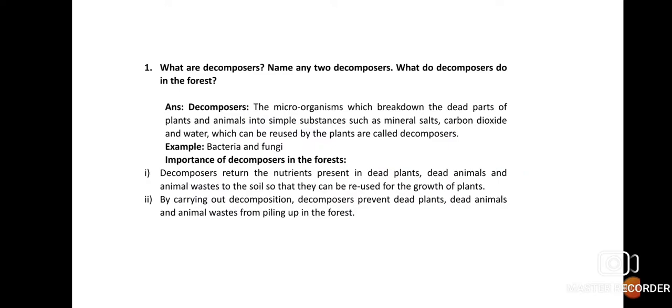So here you see the first question: what are decomposers? Name any two decomposers. What do decomposers do in the forest? Okay, so what are decomposers? Decomposers are the microorganisms which break down the dead parts of plants and animals into simpler substances such as mineral salts, carbon dioxide and water, which can be reused by the plants.